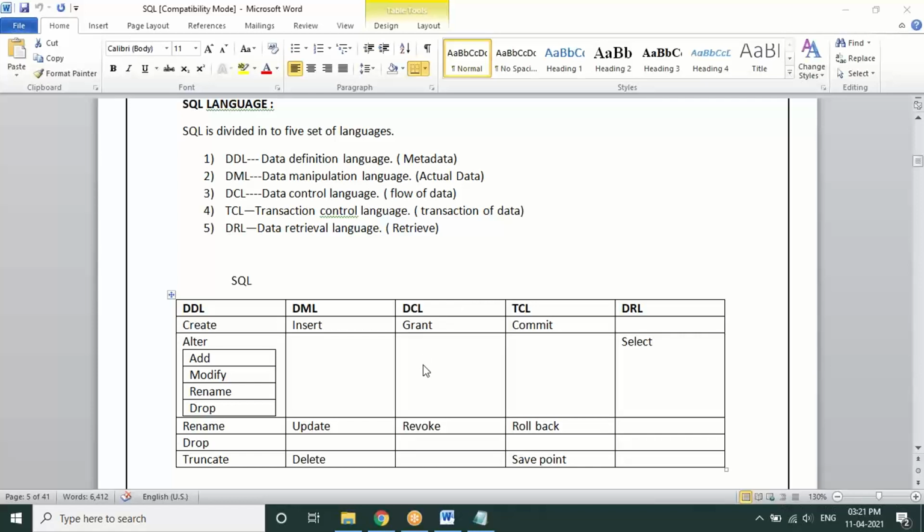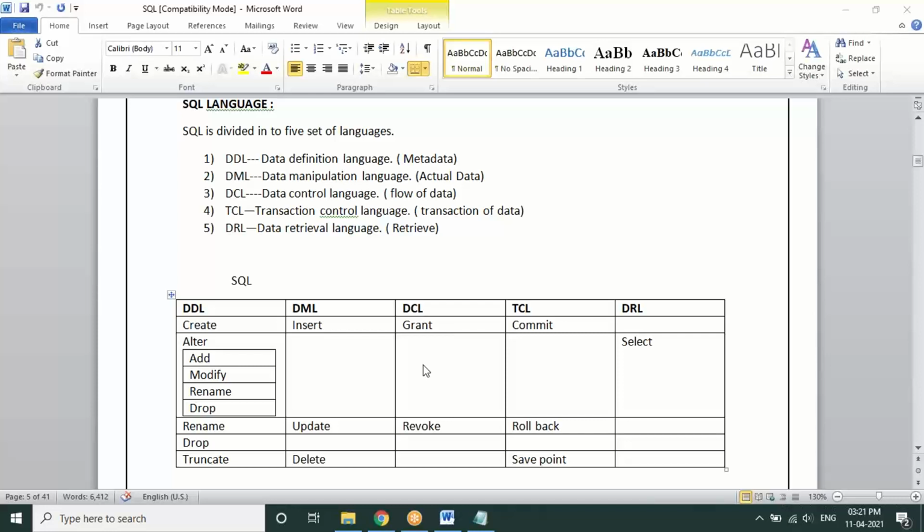That's the reason these bifurcations are made, but specifically you don't see anywhere a code called DML or DDL. There are certain statements which fall under each category. Earlier I thought we have separate code for DDL and separate code for DML. No. If I keep all the statements together, it will be difficult to understand. But generally in SQL itself, there are these categories so someone can easily work out which statements fall under which one.